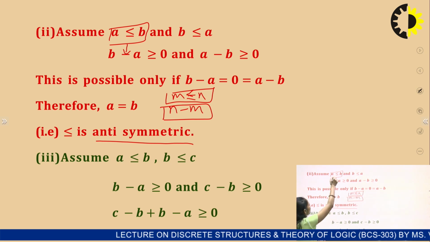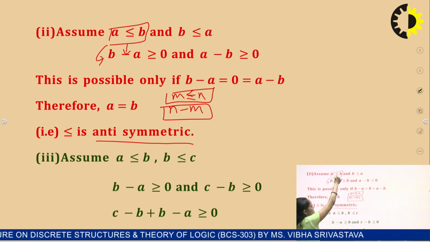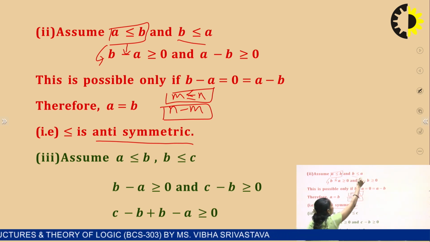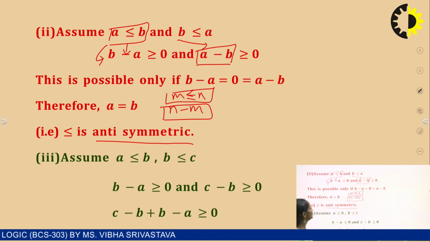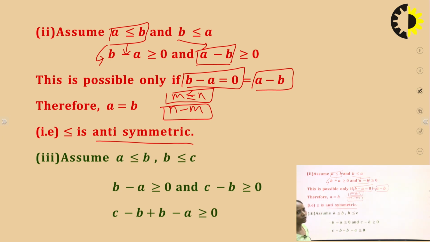So for this particular relation, if a is less than or equal to b, then b minus a is greater than or equal to 0 from the given question, and b is less than or equal to a. So the definition is again a minus b is greater than or equal to 0. So this is only possible if b minus a is equal to 0 and a minus b is equal to 0. So what does this imply? This implies that a equals b, which is the antisymmetric relation.